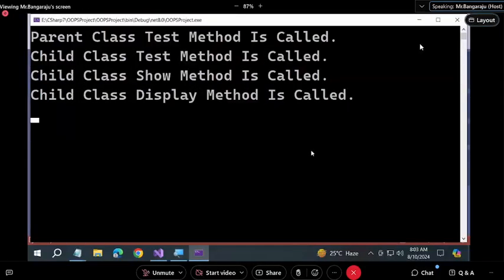Did you understand me? In the first case, parents only said go and exchange. In the second case, they did not tell, but you went. You did it. You went, you exchanged and got a new pair of clothes, because you did not like the existing. Now also same. The method is not declared as virtual in the parent class, but I did not like the output of the method now. So I changed it in the child class.